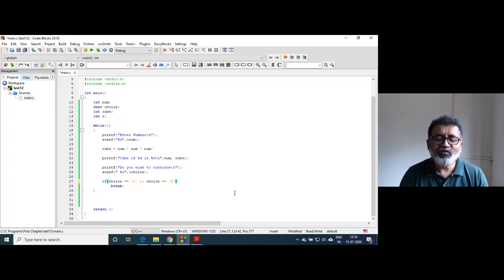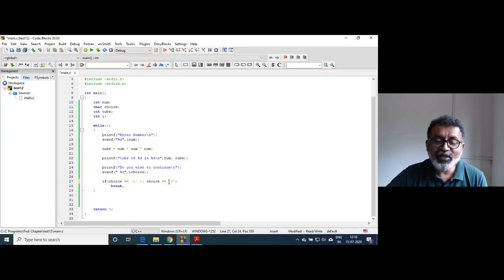That's it. How wonderful. So this condition will be true when either of these conditions is true. What does the logical or say? The whole condition will be true when either of the two conditions is true. So if the user enters n, the condition is true.